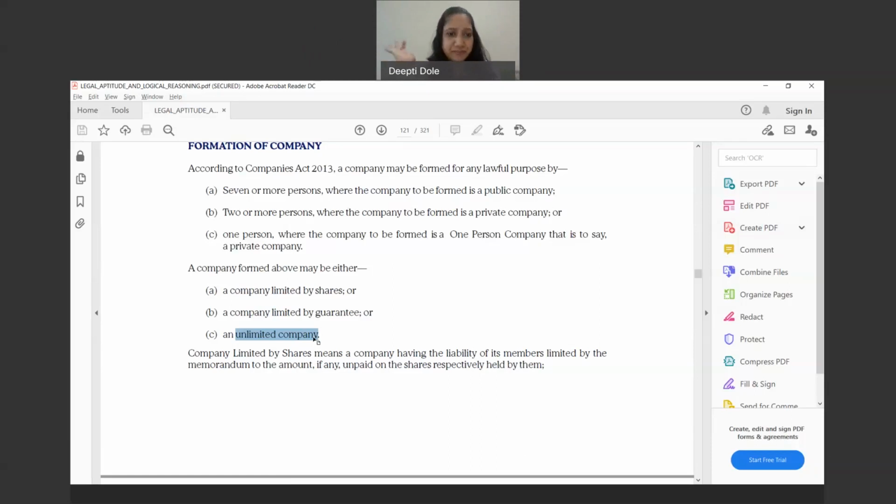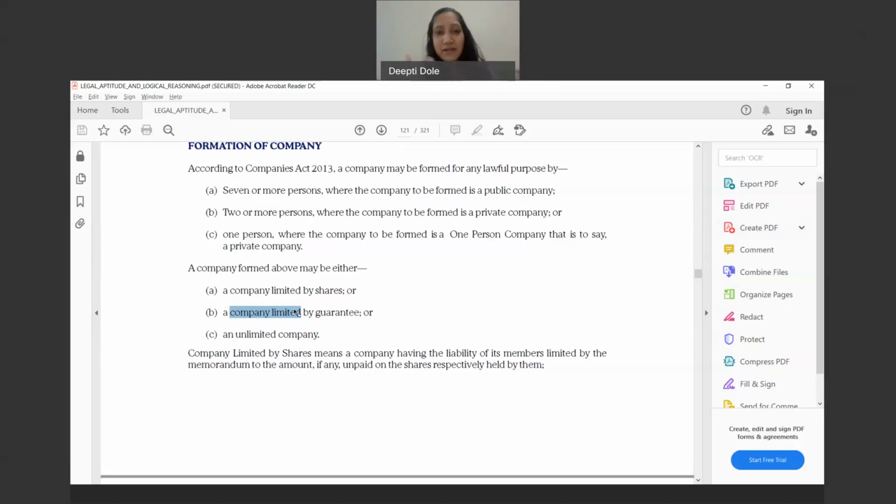That is possible. Now we understand that company limited by shares means whatever shares you have invested, like if you have subscribed to shares of 1000 rupees, then that is the only liability you have, and that's what is called a company limited by shares.